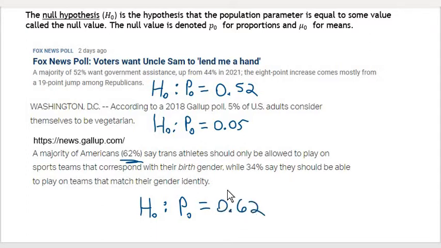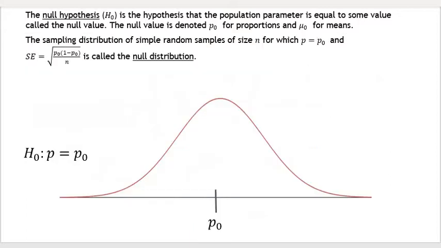Okay, so that is the way that we construct a null hypothesis. There's a claim made. The null hypothesis will always say that the proportion or the mean or the standard deviation is equal to the value that's being made by the claim. So whatever the claim that is being made, the null hypothesis says that the population parameter is equal to that number. All right, so the null hypothesis says it's equal to some value.